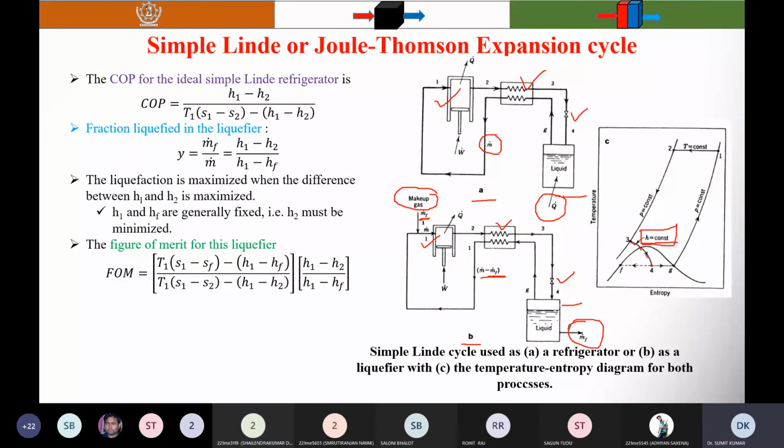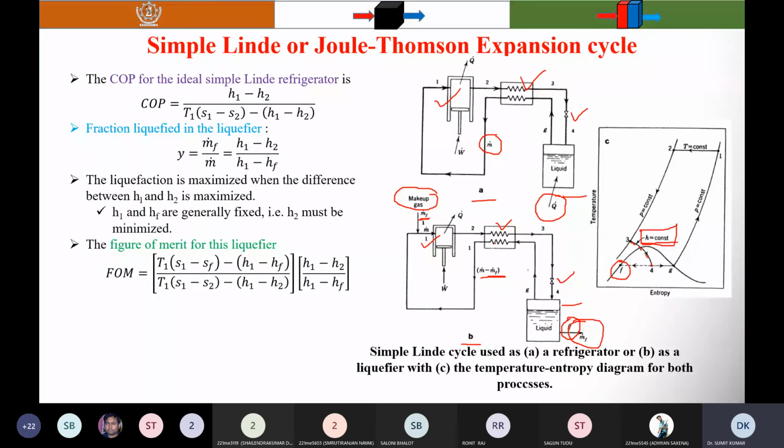Okay, sir. The TS diagram is the same for both the refrigerator and the liquefier, but what is the difference? Here you can consider one more state, the F, that is the liquid yield. So you have taken out the liquid yield from this system. So this is the F. Now you need to do the energy balance and the mass balance to find the liquid yield.